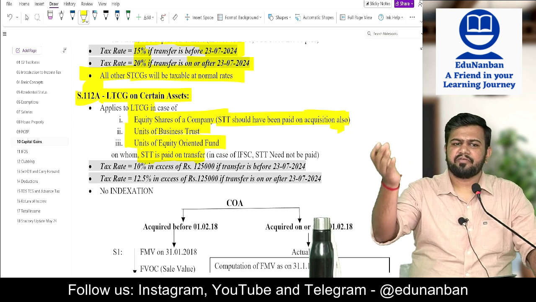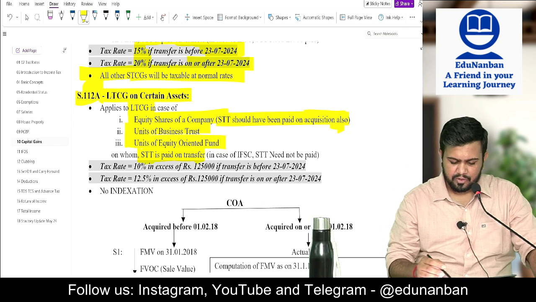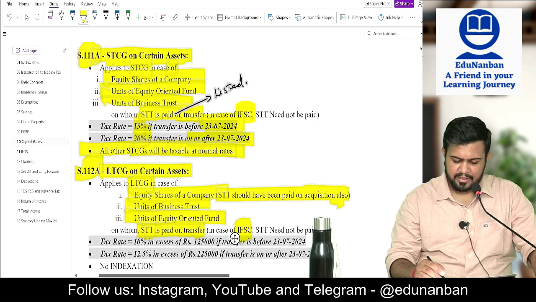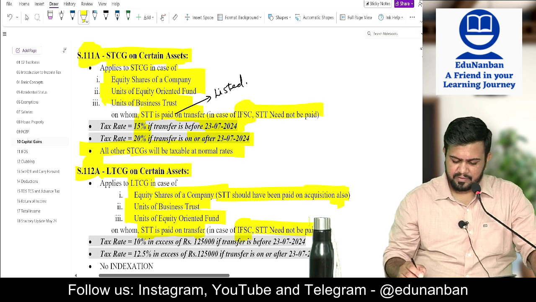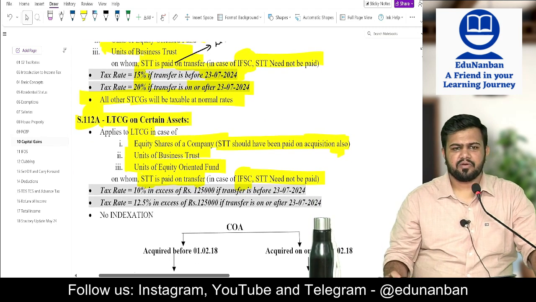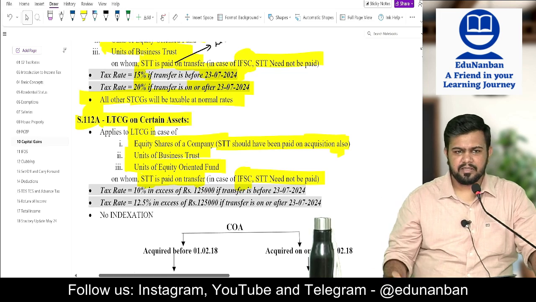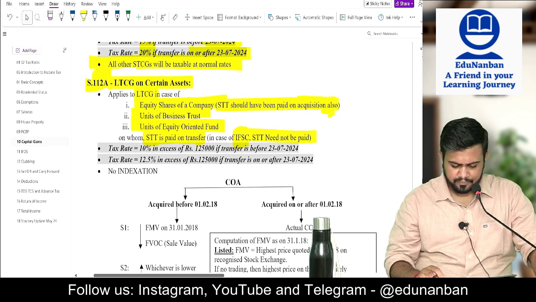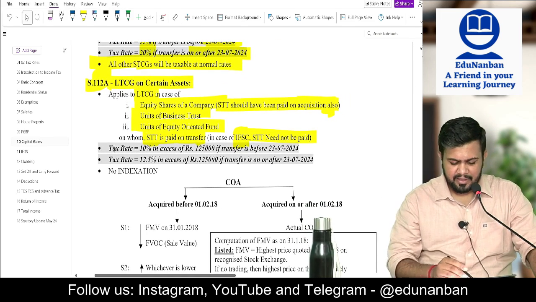In both 111A and 112A, it is not applicable to IFSC, International Financial Service Center. It is not applicable to IFSC because in IFSC there is no security transaction tax, but there is a stock exchange.